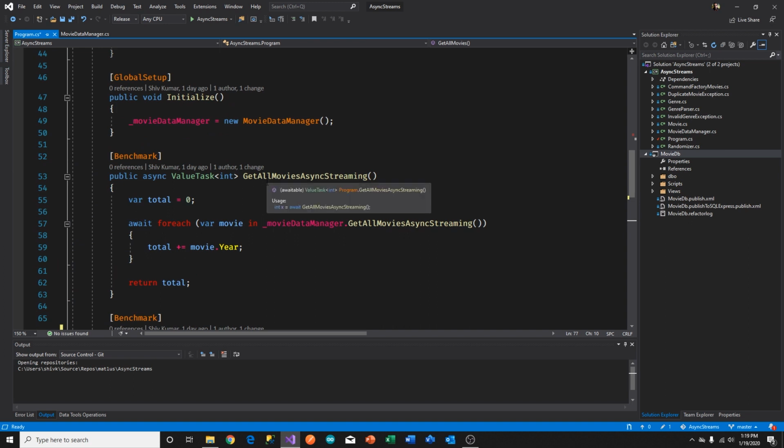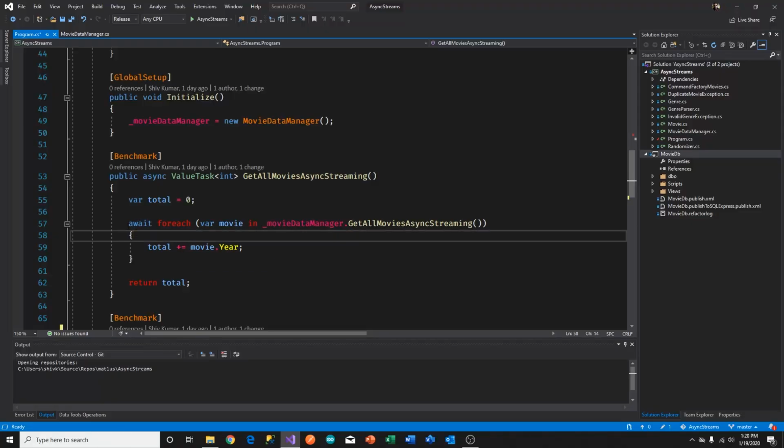The implementation for the getAllMovies async streaming method has an awaitable foreach. And this is, again, a new part of the language support for streaming. So we have an IAsyncEnumerable, IAsyncEnumerator. We have, of course, value task, which is needed for the support, though it wasn't introduced for this feature. We have an awaitable foreach. We have an IAsyncDisposable. These are all part of the language features required in order to support this one feature. I'm only talking about the parts that I'm showing you here. In other words, I'm not talking about IAsyncDisposable.